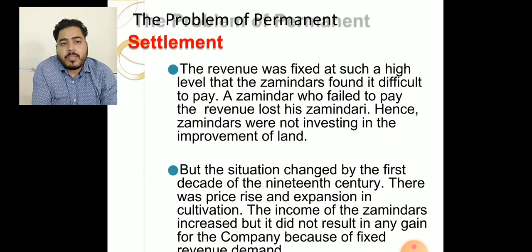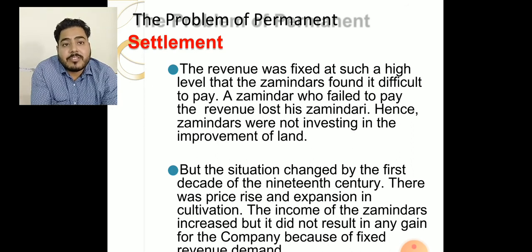Now again, what were the problems of the permanent settlement? What was the reason behind it? The revenue was fixed at such a high level that the Zamindar found it difficult to pay, because sometimes drought areas were created. So how could they collect the taxes from the farmer, if the farmer does not pay the taxes?